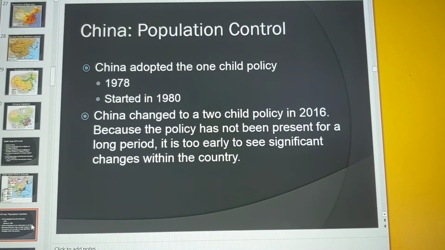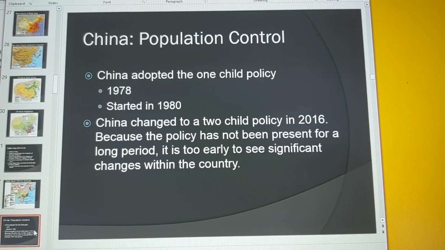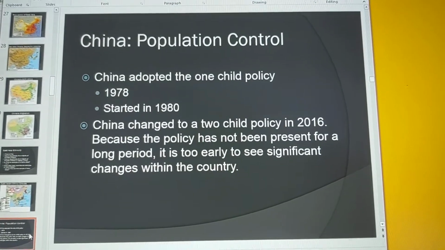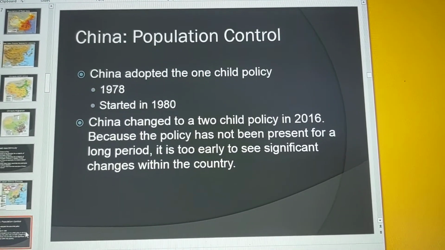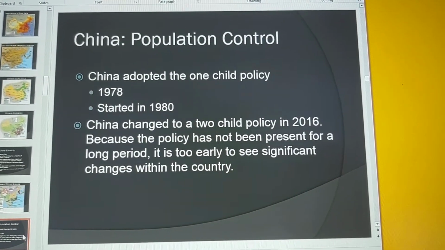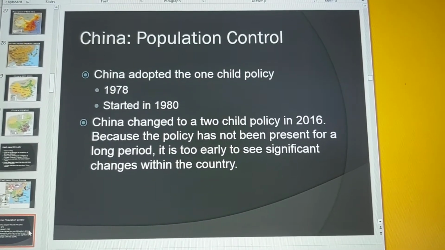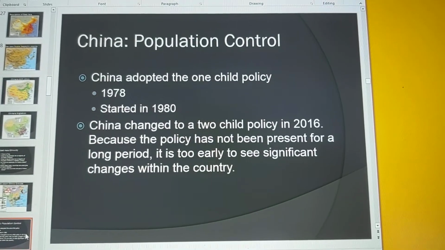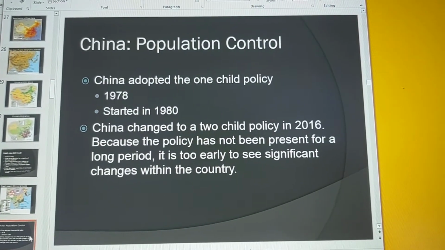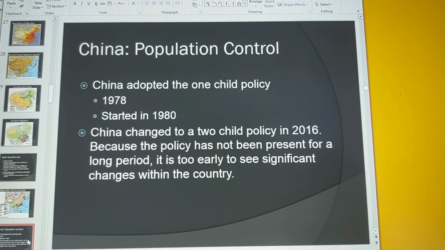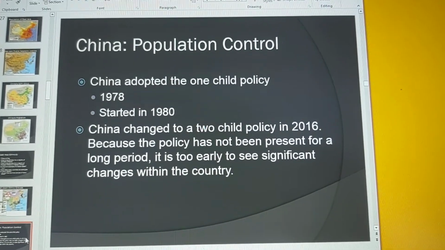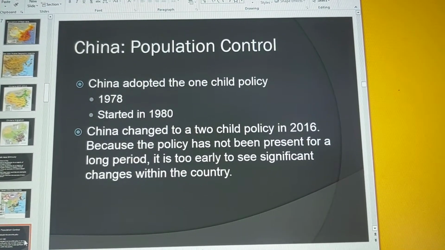Now, China adopted the one-child policy. You've probably heard this before. It started in 1978, but it became the law in 1978, and then was implemented in 1980. So it was the policy of China until 2016, where a couple was only allowed one child. If they had more than one child, they violated the order.